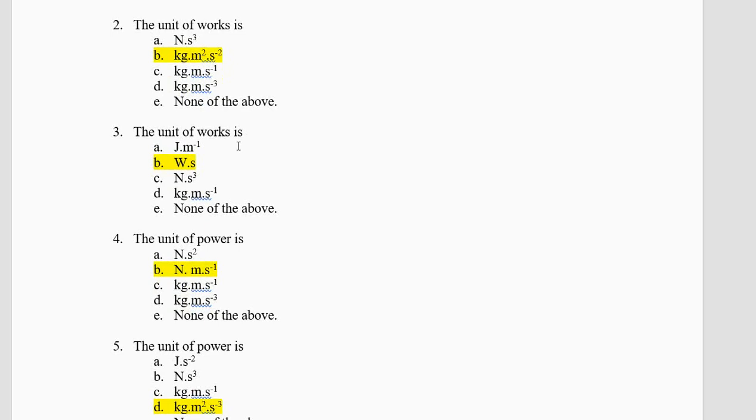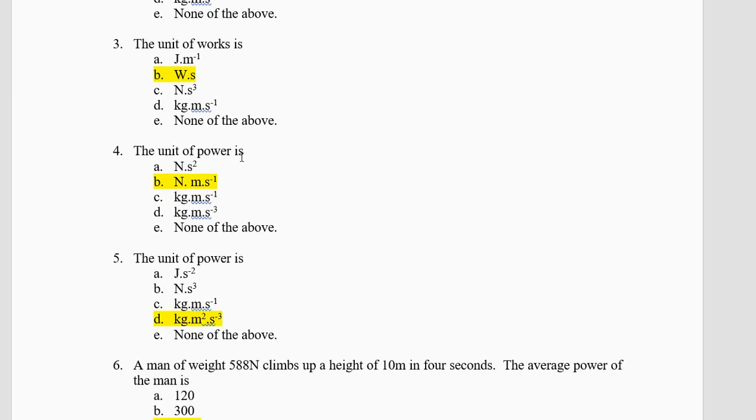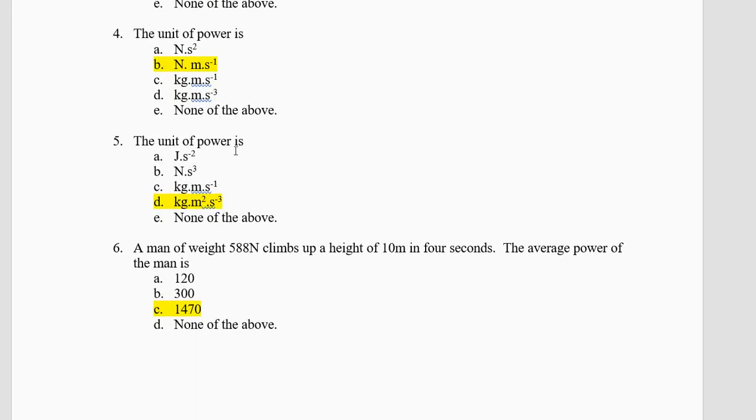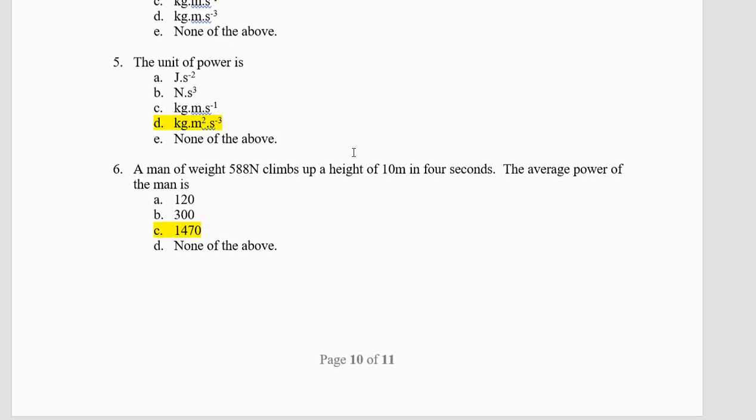The unit of work is, power is work divided by time. So work is power into time. So watt second. Watt second is also a unit of work. In the shops, they use watt hour. If you go to the power company, they will say watt hours. They will not say watt second because second is a very small time for them. The unit of power is watt, but there is no watt in the choice here. Force into velocity, Newton meter per second. Newton meter second minus 1 is a possibility. The unit of power is work divided by time. So kilogram meter squared second minus 3.